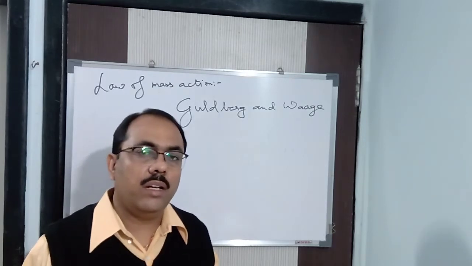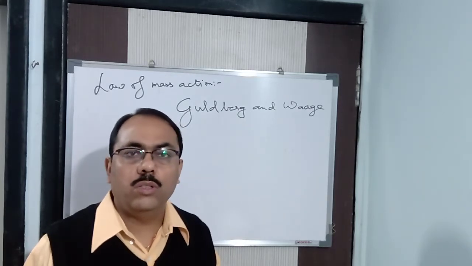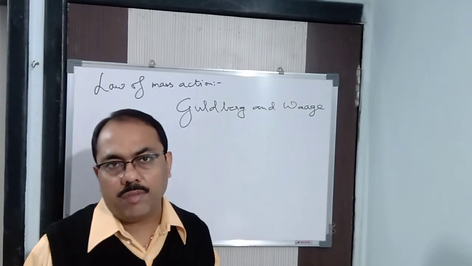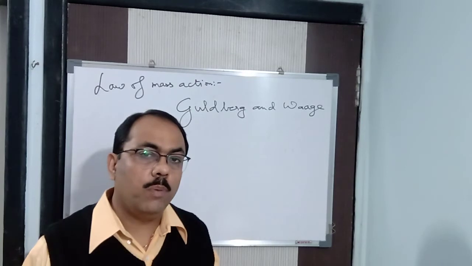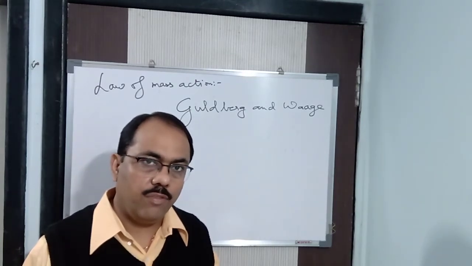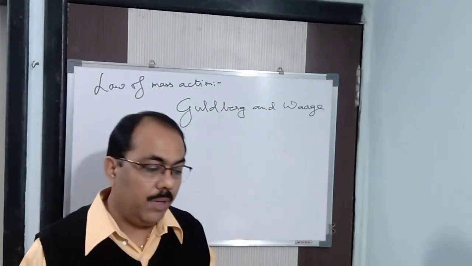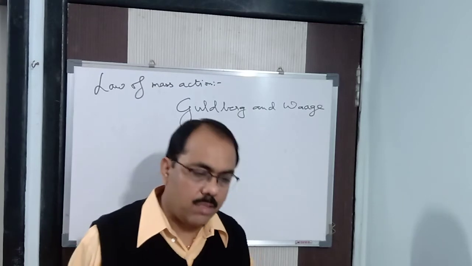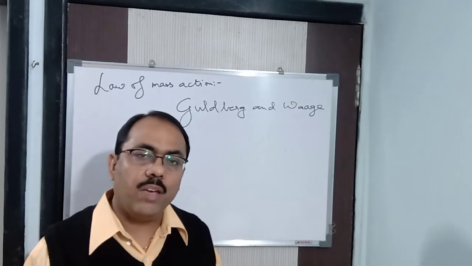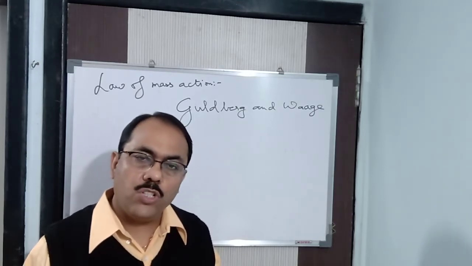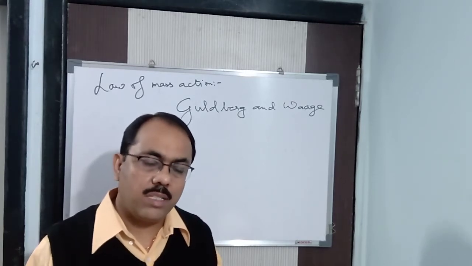And the rate of a chemical reaction is proportional to the product of the active masses of the reactants. Again I repeat, the rate at which a substance reacts is proportional to its active mass, and the rate of a chemical reaction is proportional to the product of the active masses of the reactants.